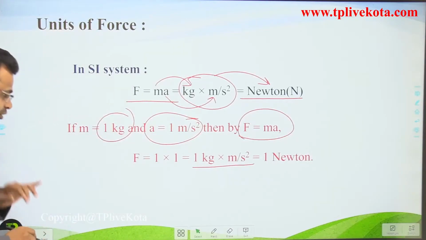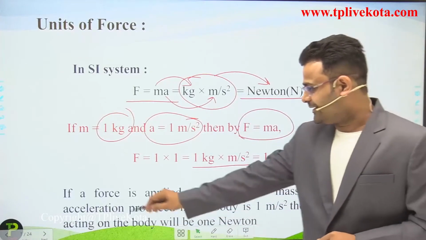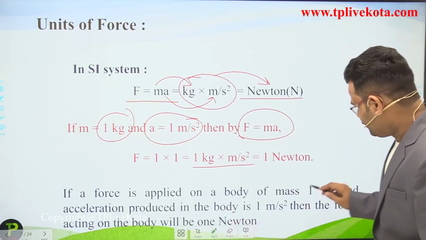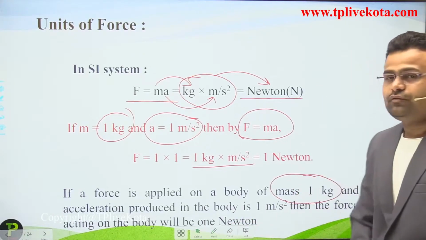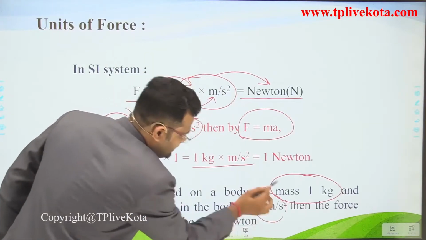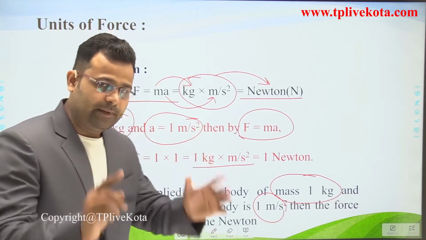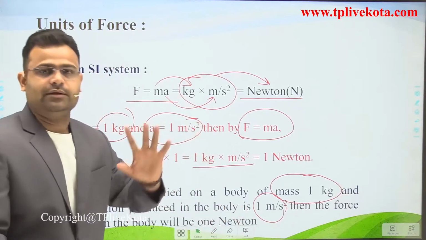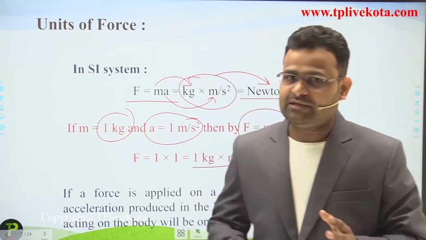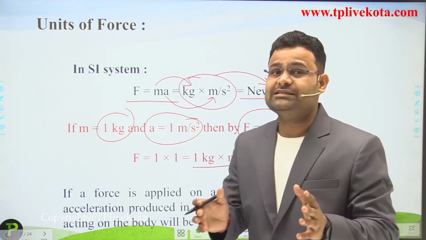Okay students, so write the definition of 1 Newton. 1 Newton we can say if a force is applied on a body of mass 1 kilogram and the acceleration produced in the body is 1 meter per second square, then the applied force is equivalent to 1 Newton. Okay students, that is the SI system, and in this system the unit of force is Newton.